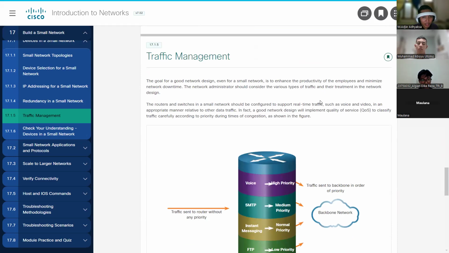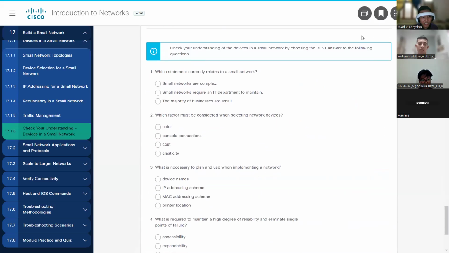Next, traffic management. The routers and switches in a small network should be configured to support real-time traffic, such as video and voice, in an appropriate manner related to data traffic. In fact, a good network design will implement quality of service (QoS) to classify traffic carefully according to priority during times of congestion, as shown in the figure below. Next.